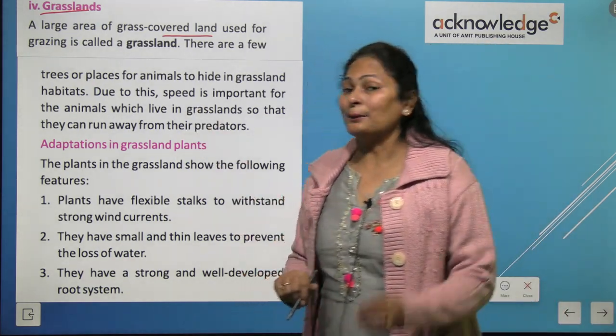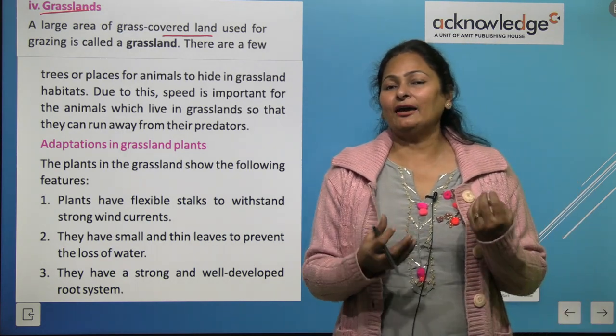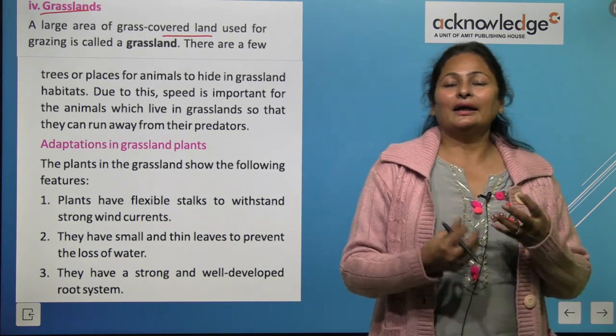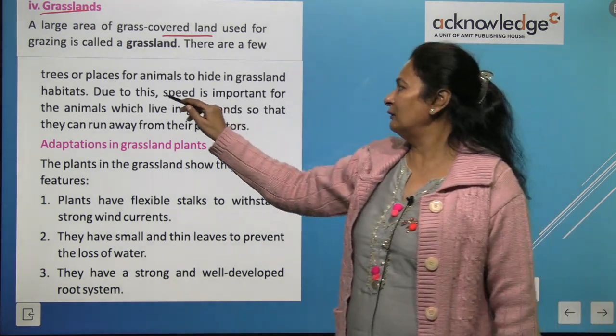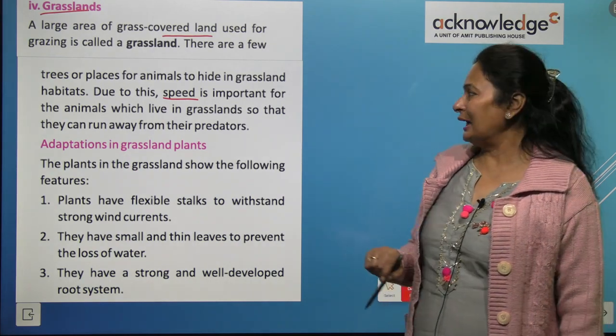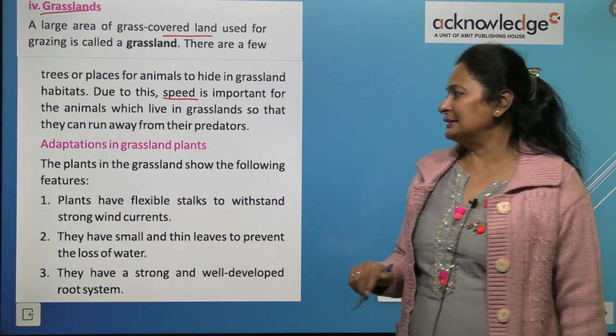Due to this, speed is important. Why? How will they save themselves from being eaten by the predators? They have speed. They run very fast. The animals which live in grasslands run fast so that they can run away from predators.